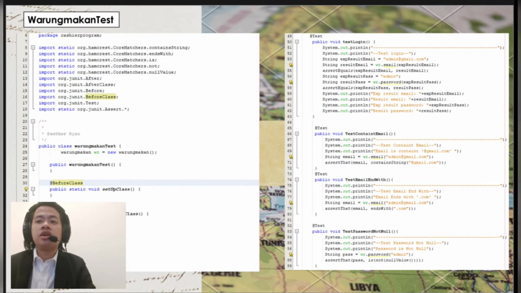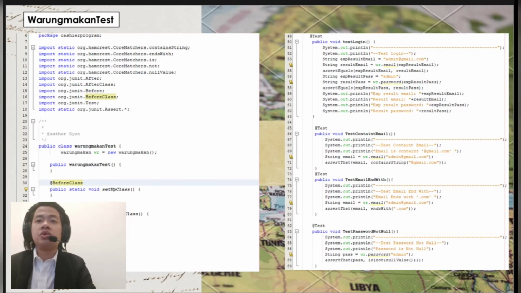In the second test, we test whether the email contains gmail.com, then in the third test whether the email ends with .com, and fourth, determine the password is not null.